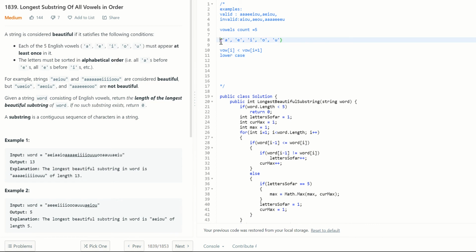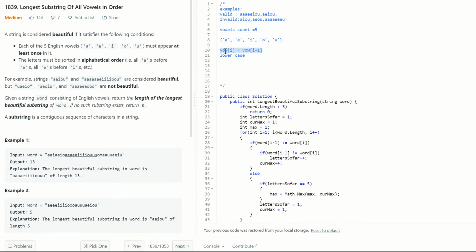Let's say this is the list of vowels: A, E, I, O, U. That means vowel of i is less than vowel of i plus one. Simple. So the value of A is less than E, that we know already. That condition still holds for us. If all A's must come before all E's, then this condition should hold true.